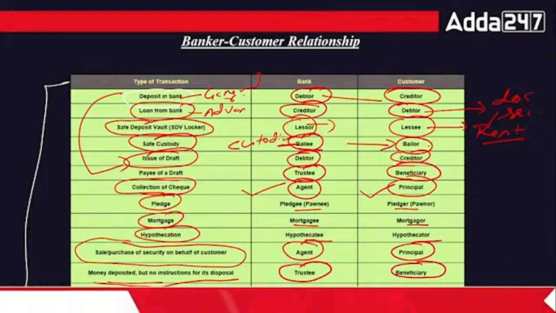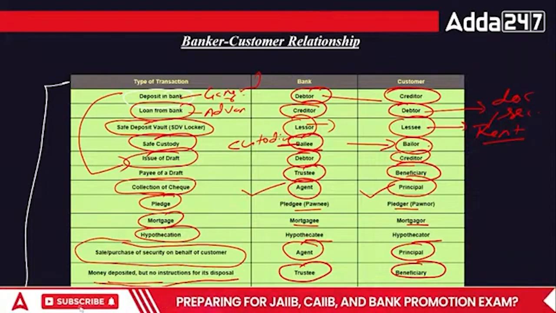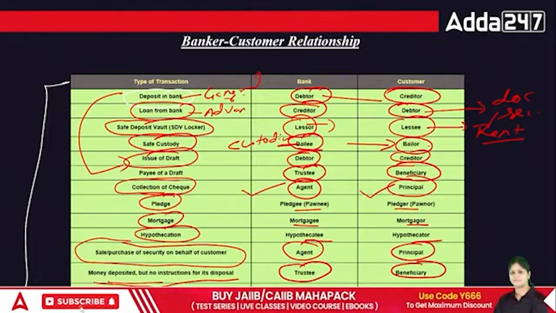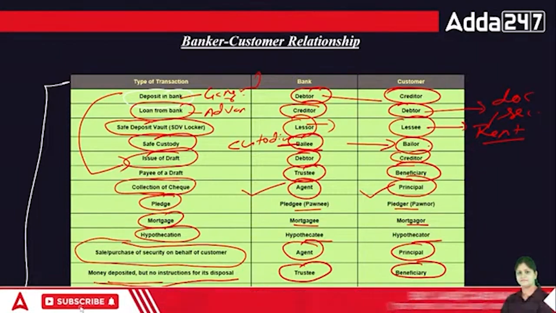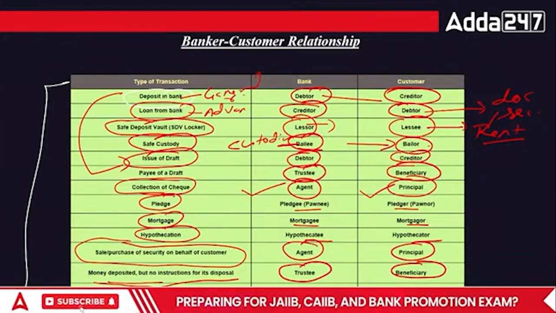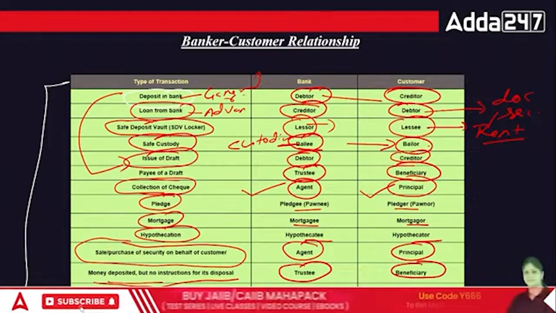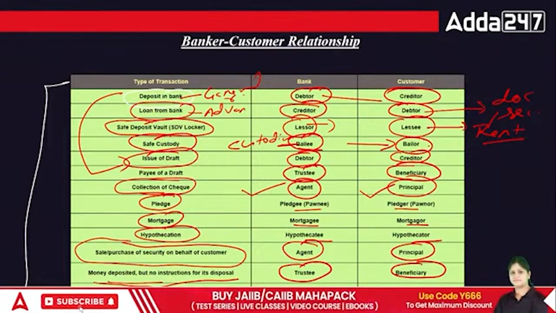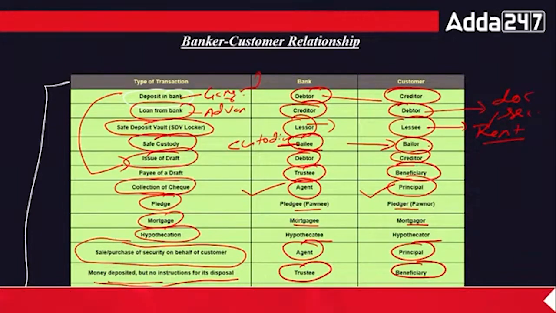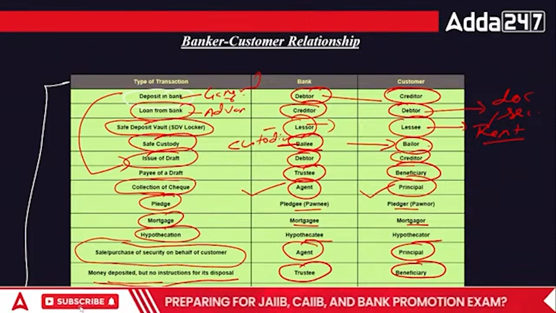Then the other relationship is lessor and lessee. In case of locker, we are using the bank property, and for that we are paying the rent to the bank, right. But this is a very, very important point in case of lessor and lessee.